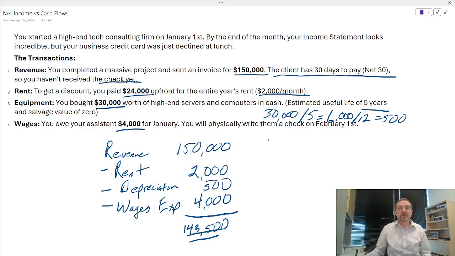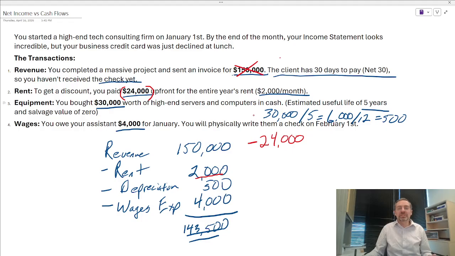So let's look at how much cash we actually have in our business. Well, we haven't gotten this $150,000. So that is still in the future. So no cash there. We paid $24,000 for the rent. So that's a cash outflow. Even though we only have $2,000 of expense, but if we're looking at our cash, we spent $24,000 in cash.